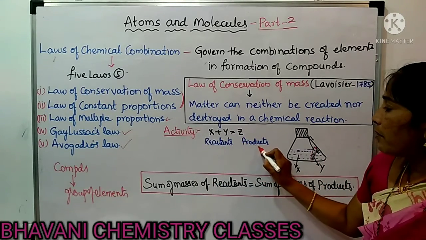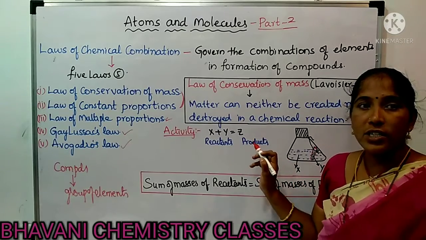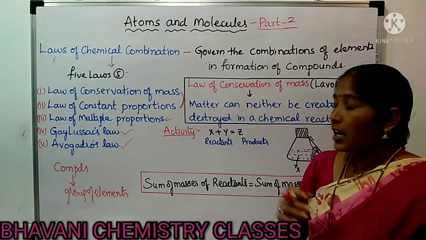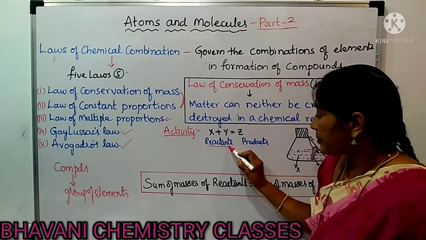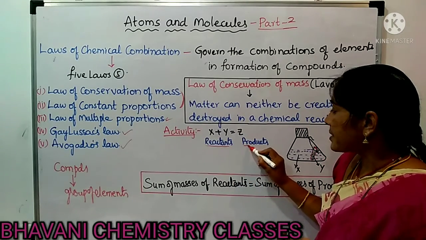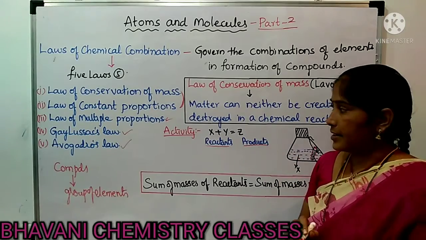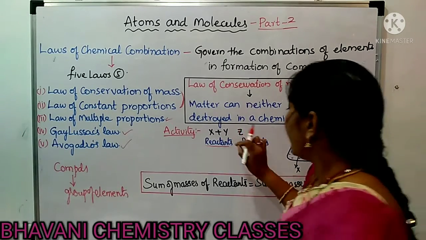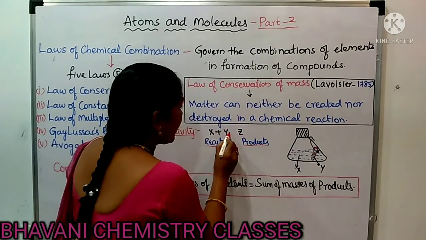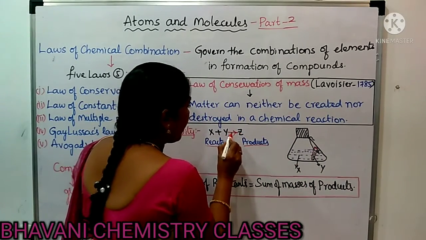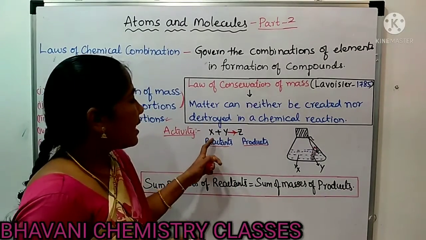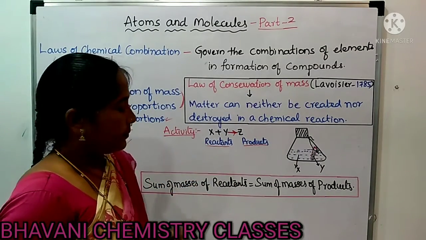Reactants react to form products. In a chemical reaction, the substances which react with each other are known as the reactants and the newly formed substances are known as the products. X plus Y will give Z. This gives rise to an arrow mark, which separates the reactants from the products.